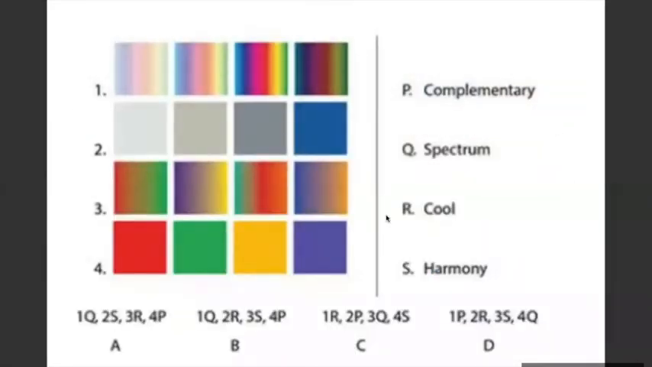I'm sorry for the blurred image. So here you are given these different color schemes, and you're given some words here: complementary, spectrum, cool, harmony. What you have to guess is which of the various combinations given in the options combine these words with the phenomena that is shown here. Which strip will be complementary, where is the spectrum, which is showing cool colors, which is showing harmonious colors. That's what you have to guess here.